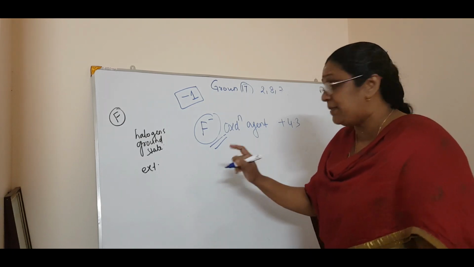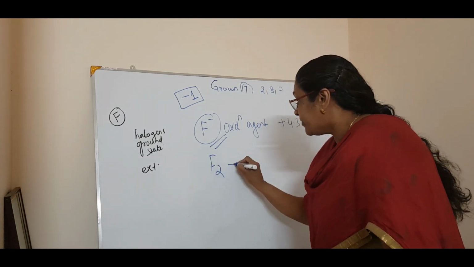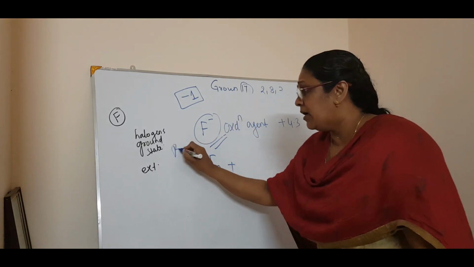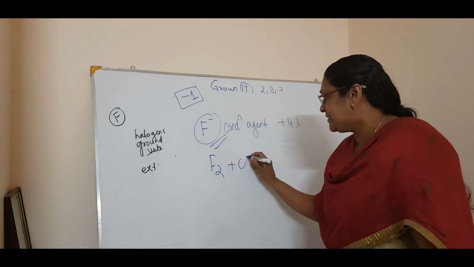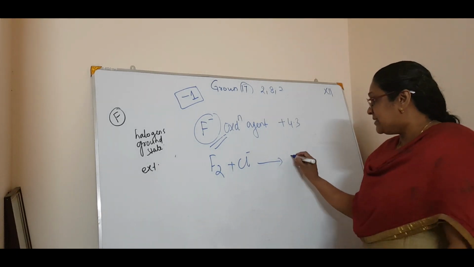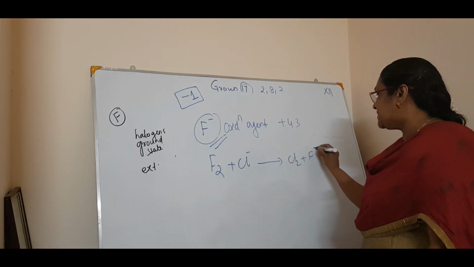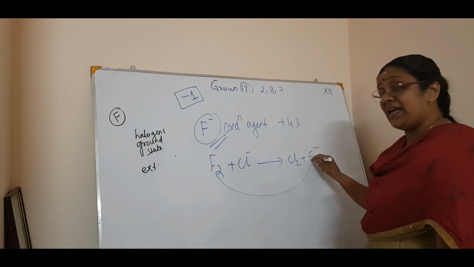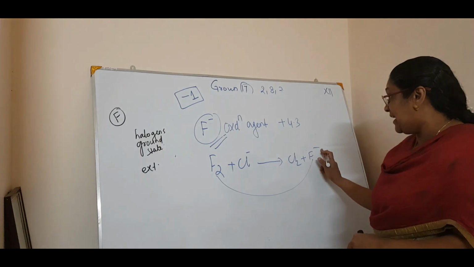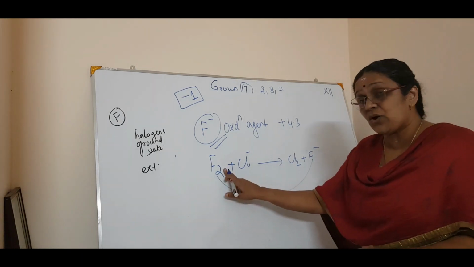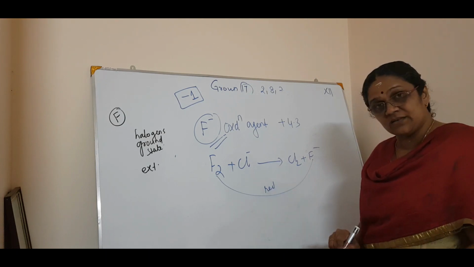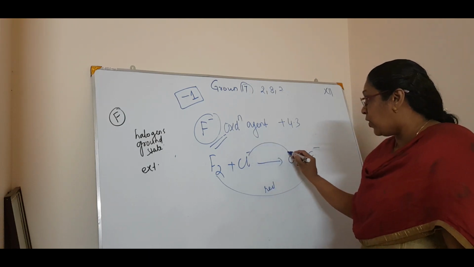For example, fluorine reacts with chloride, bromide and so on, Cl minus, to give Cl2 plus F minus. See, F is getting to F minus, accepting electrons. That is why it is called an oxidizing agent, since it is itself getting reduced, while the halide is getting oxidized.